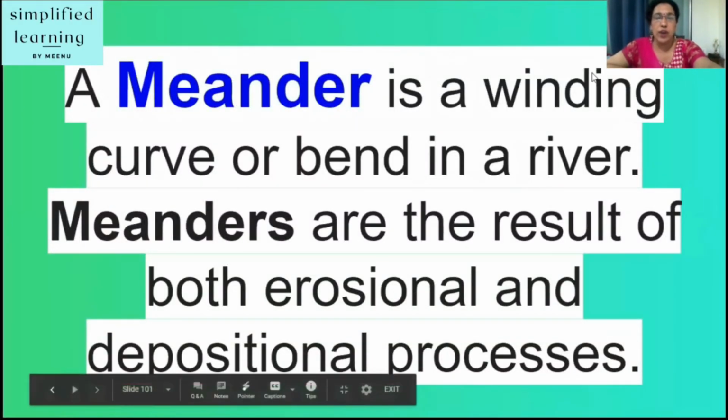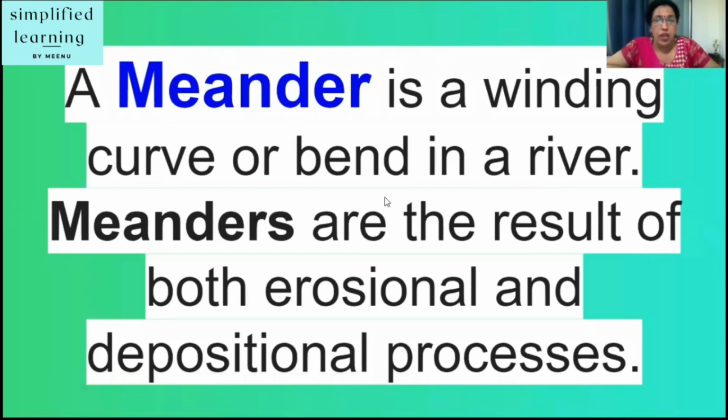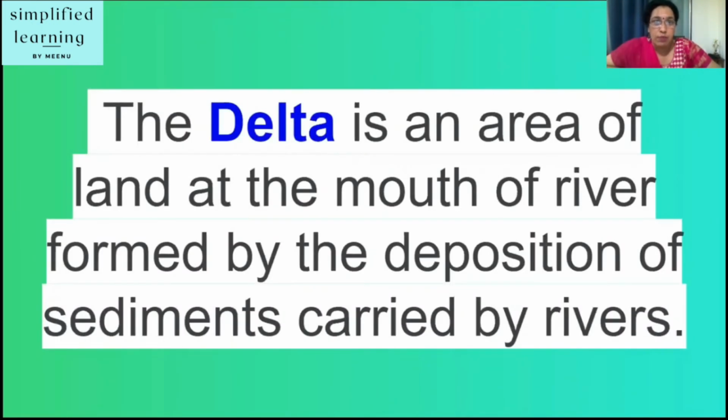So a meander is a winding curve or bend in a river. Meanders are the result of both erosional and depositional processes. Okay, so let's come to the next, that is delta. The delta is an area of land at the mouth of a river formed by the deposition of sediments carried by rivers.